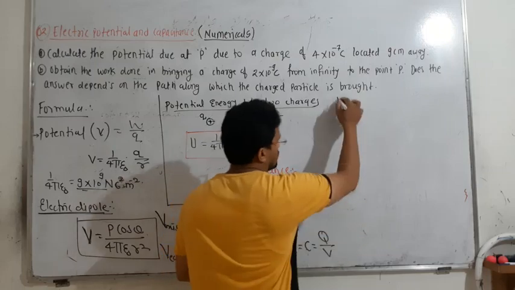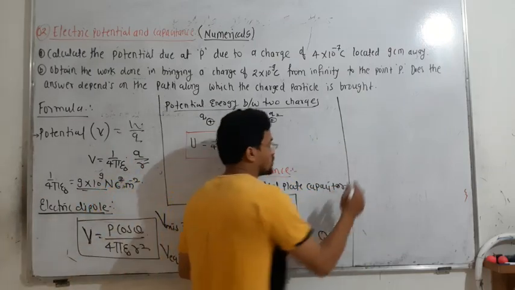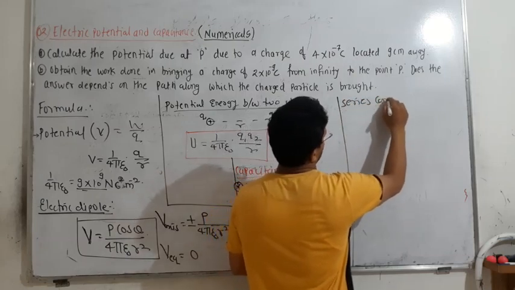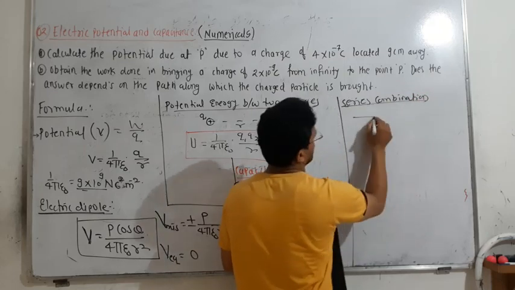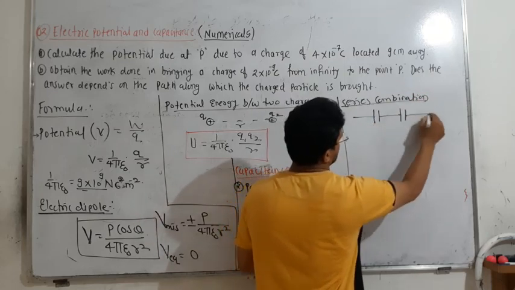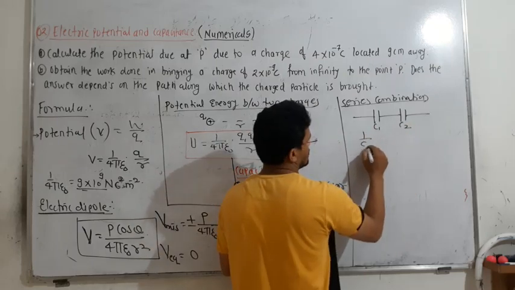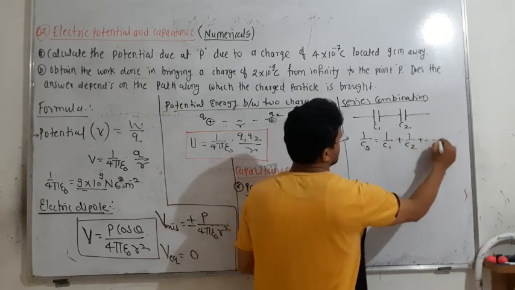Then the combination of capacitors. In series combination, if two capacitors C1 and C2 are connected in series, then the total capacitance Cs is given by 1 upon Cs equal to 1 upon C1 plus 1 upon C2 and so on.